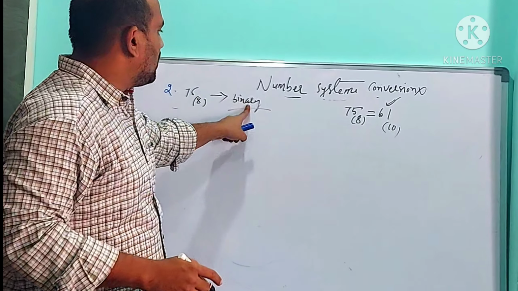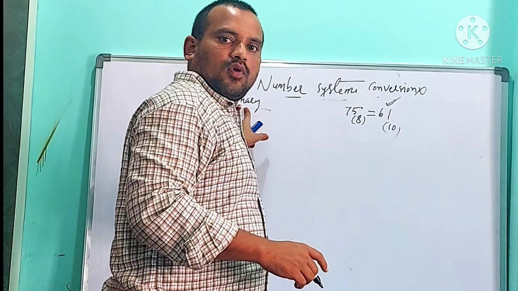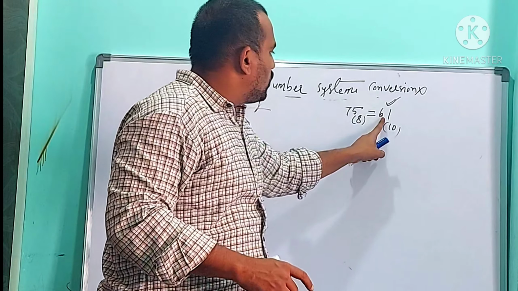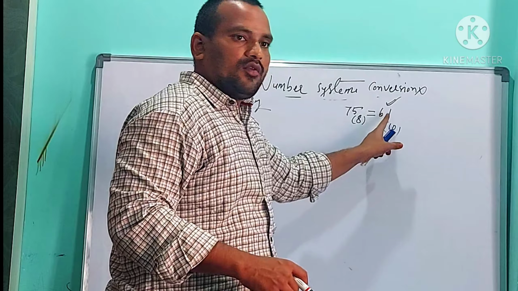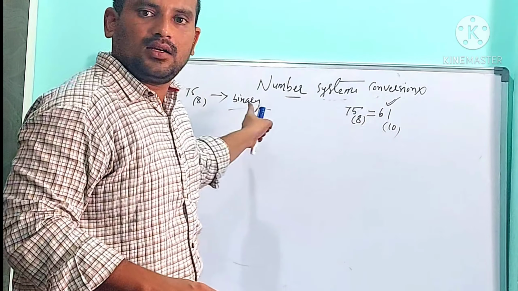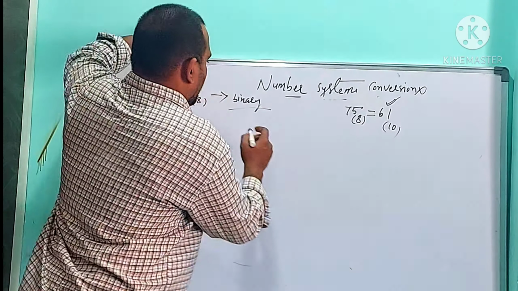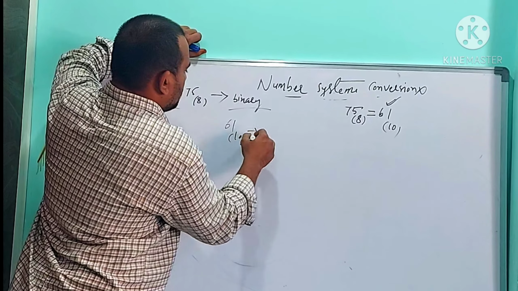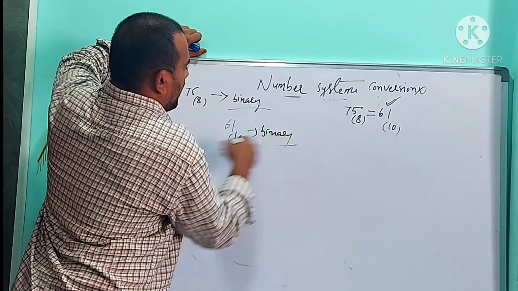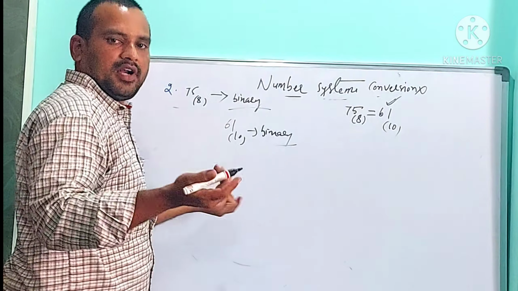My problem is 75 base 8 to binary. So what is the second something? Binary. Binary means what? 2. We need to convert the decimal value into the second something, so decimal to binary. How to convert decimal to something? Divide by something.